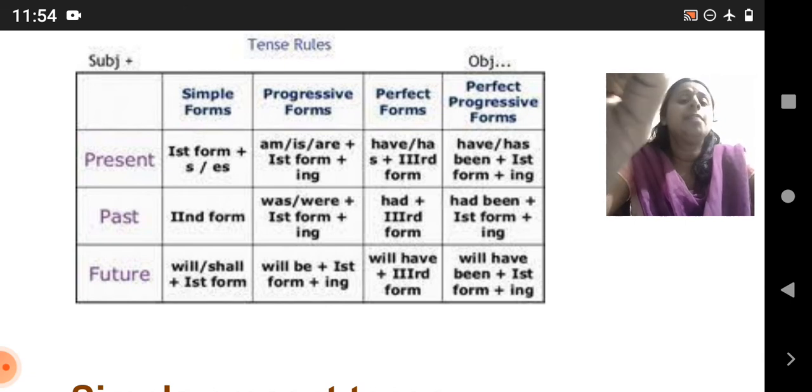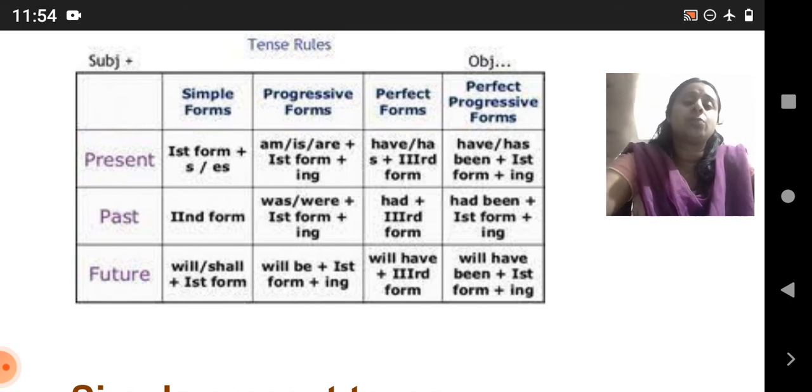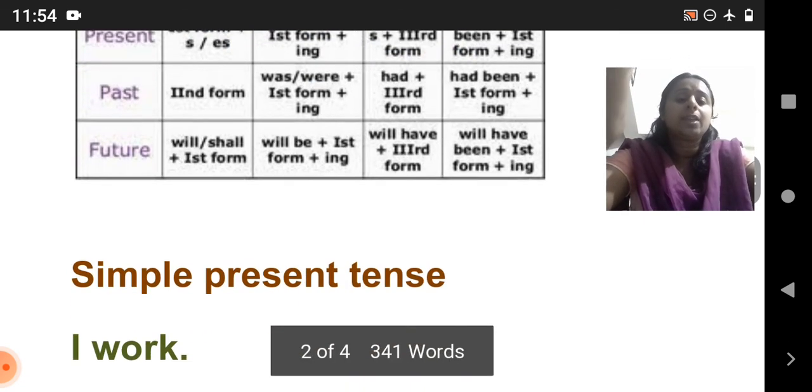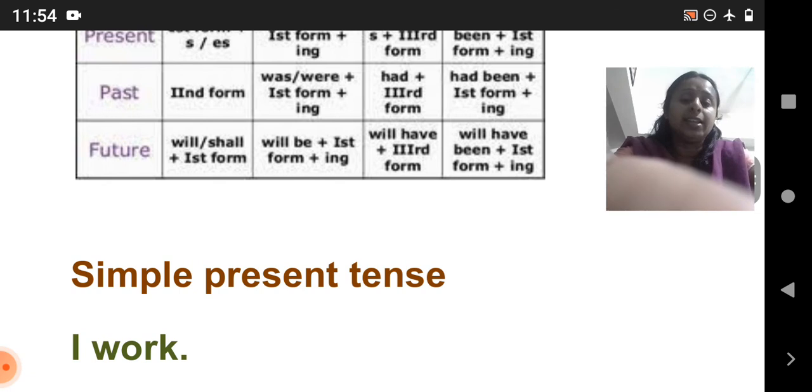Then you can see present perfect continuous or progressive tense, then past perfect progressive or continuous tense, then future perfect continuous or progressive tense. These are the 12 tense forms in English. Okay, so this is what you have to study.